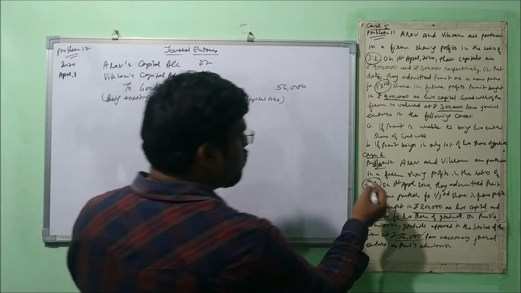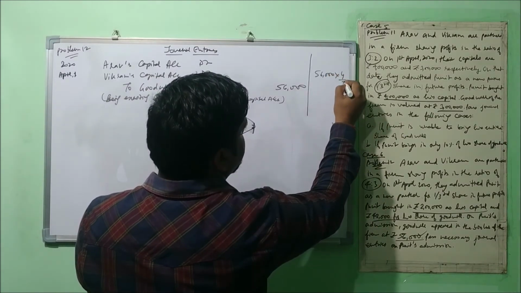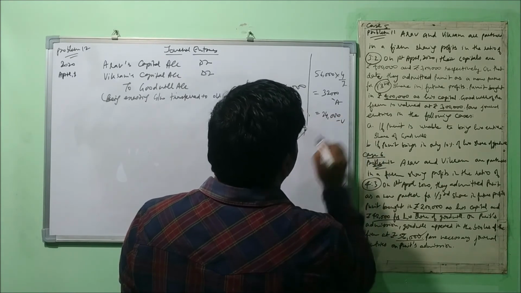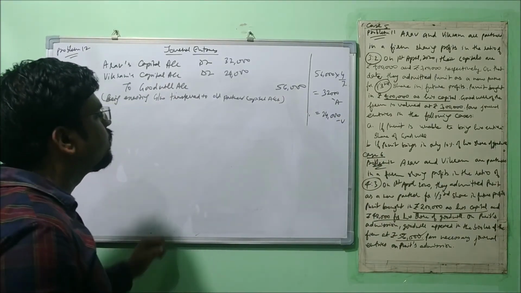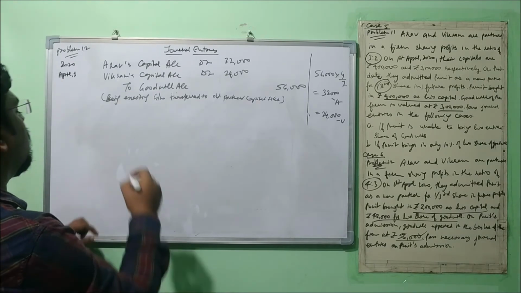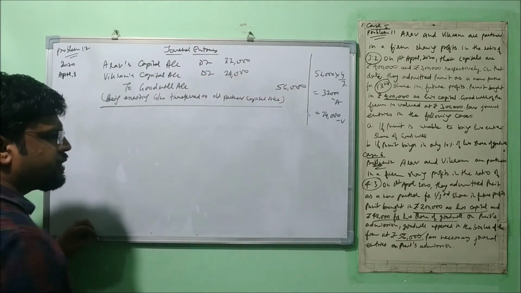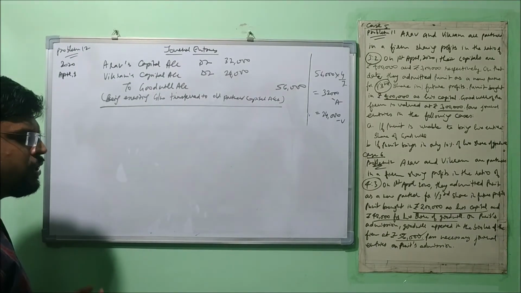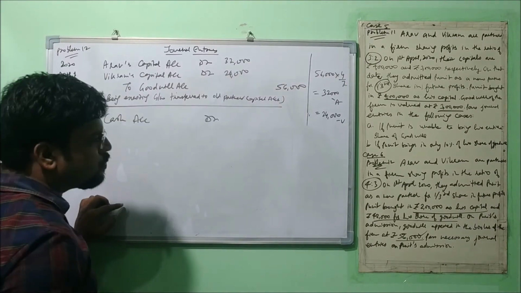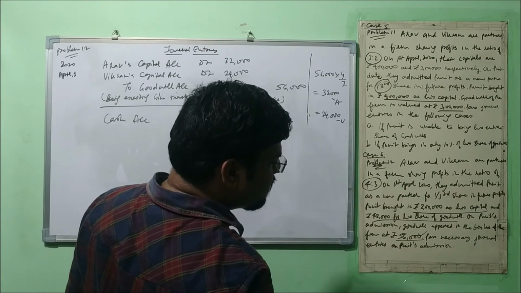What is the old ratio? 4:3. So let's divide that. 56,000, 4 by 7. 32,000 for RF, 24,000 for Vikram. Okay, right. So this will be the entry for transferring the amount of already existing goodwill. Okay, now this question has become similar for us. We need to just pass the entry. Let's pass the entry of bringing the capital. How much amount of capital is brought? 2 lakh. Okay. Now we can pass the compound entry.